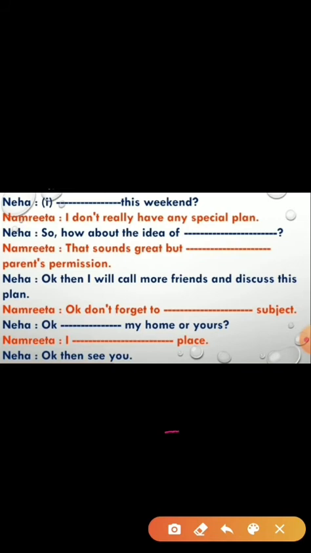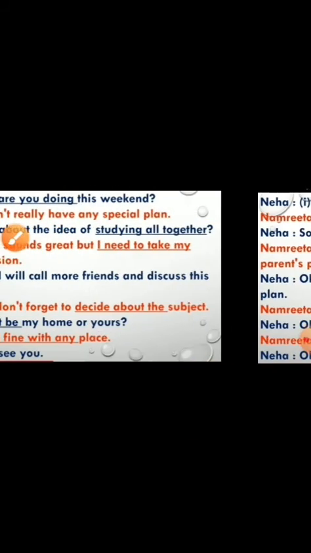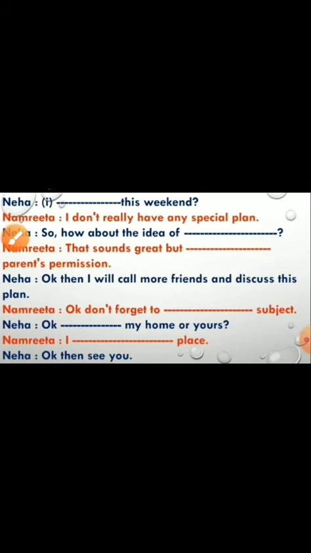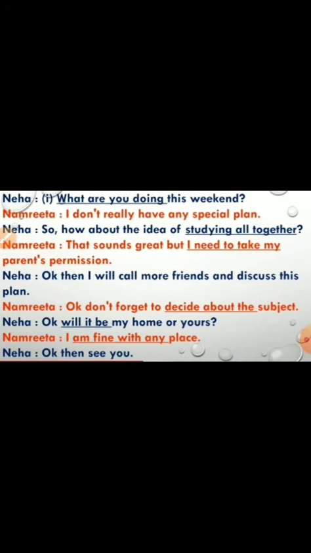As in the points to remember, the first point written over there is the entire dialogue should be read once. So we read the entire dialogue. Now let's see. The first question was Namrita's dialogue: I don't really have any special plan. So Neha's question is, what are you doing this weekend? The answer came from Namrita, I don't really have any special plan.